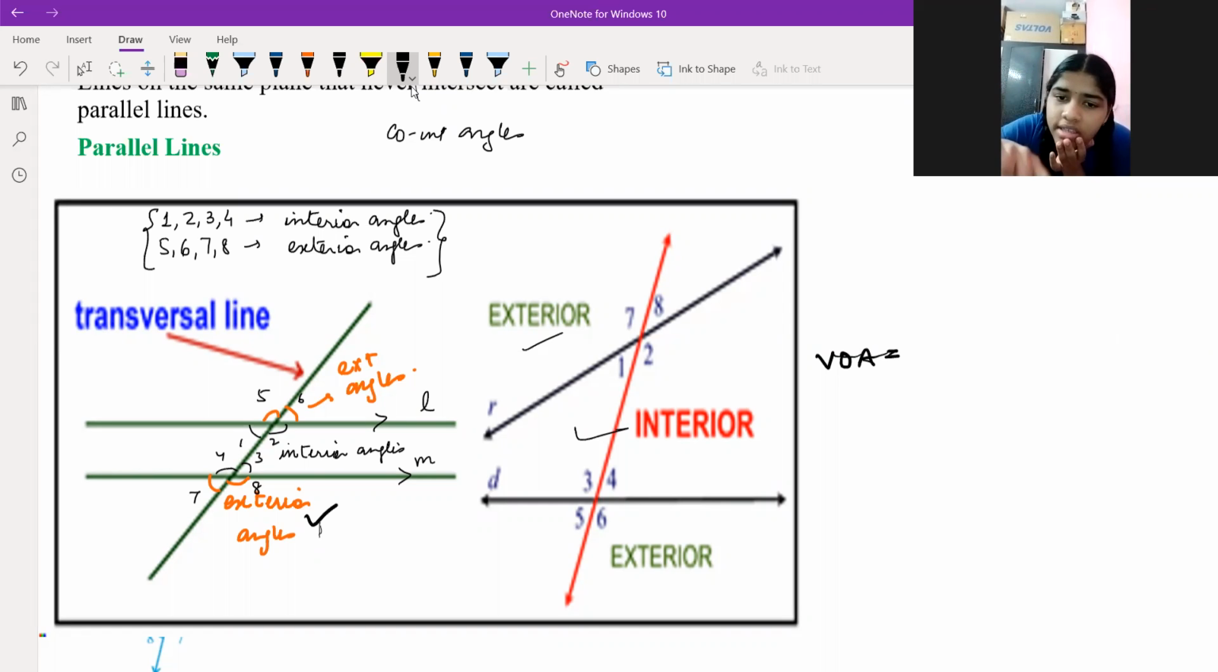4, that's correct. 8, 3, 7. Very good. So these are the vertically opposite angles.